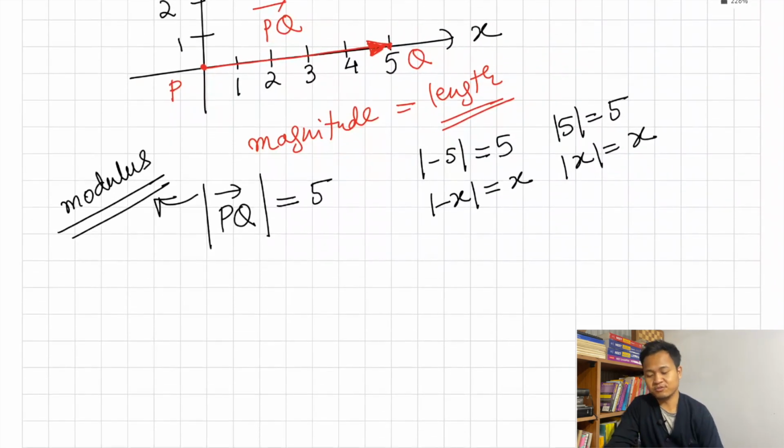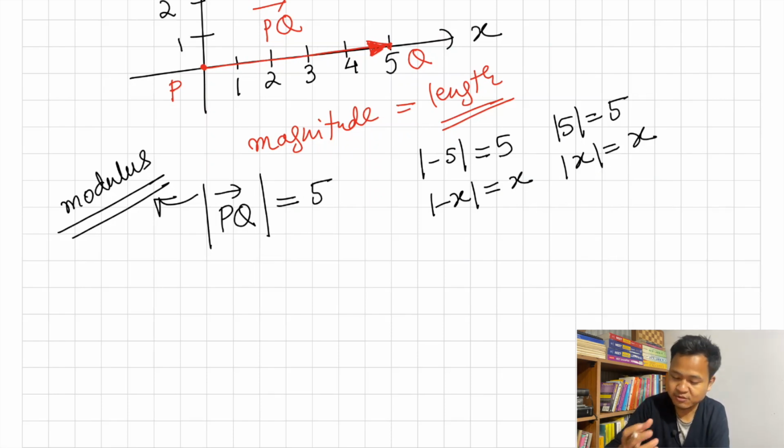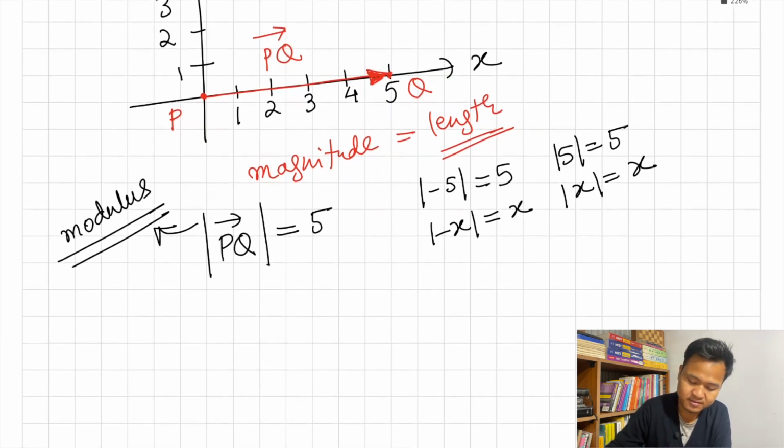So the purpose of the modulus is that it will always give you a positive value. Why do we use modulus? Because the magnitude of a vector is always a positive value. That is why we use a modulus. So magnitude basically means the length of the vector. We have done representation and then the magnitude.